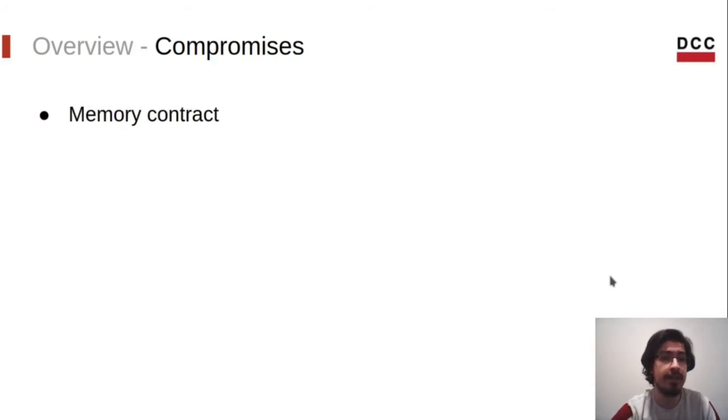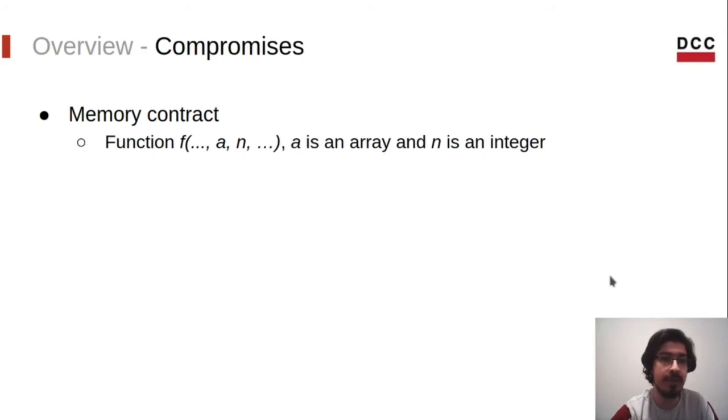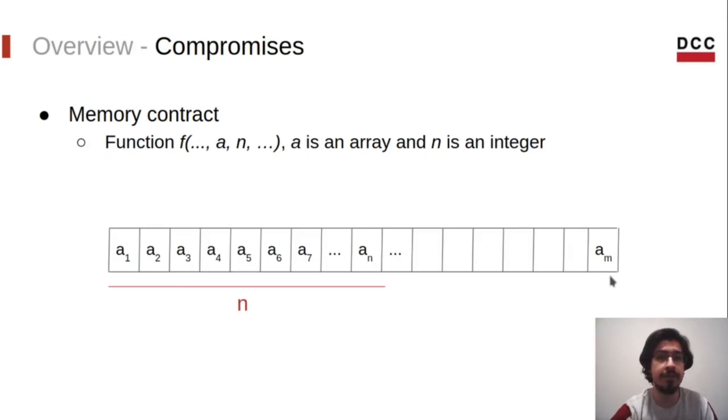A memory contract is a triple, formed by the function f, the array A, and an integer n. This triple is a precondition stating that whenever f is invoked, the array A contains at least n valid cells. Here's an image that illustrates this concept. We have an array with m positions, and we know that the first n positions are always safe to be accessed. So we can use this in our transformation.